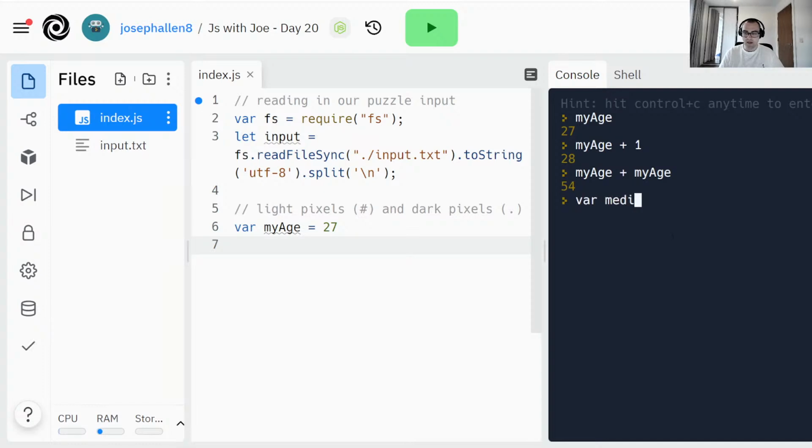So we can have var medicine, and we can have that just contain the number 100, for example. And if I access medicine again, it's still got 100. So the name doesn't actually correlate to anything useful. It's purely for us to try and make things a bit more readable. So when we do write things like my age plus 1, it's almost an English sentence. It's almost a birthday, right? We can represent things with these more standard English names.